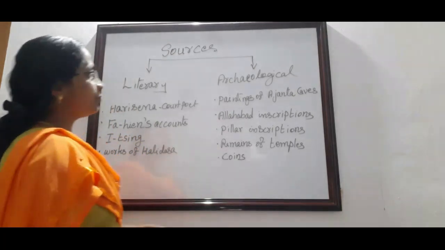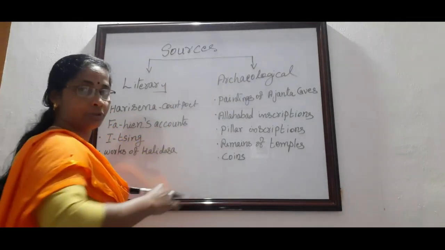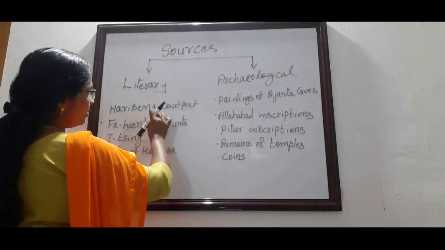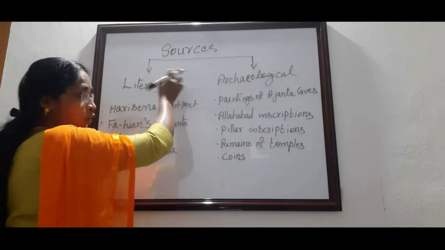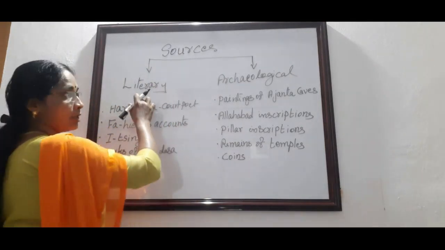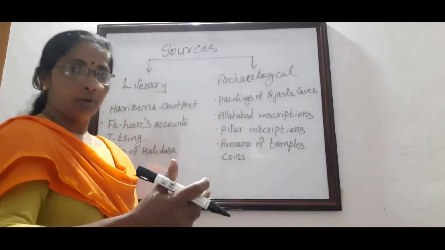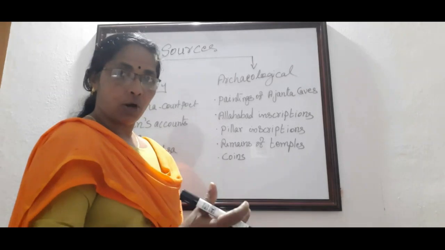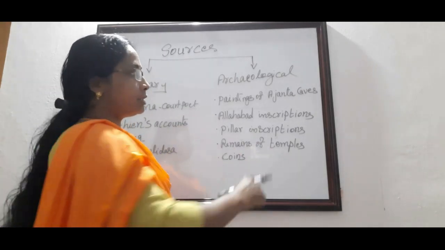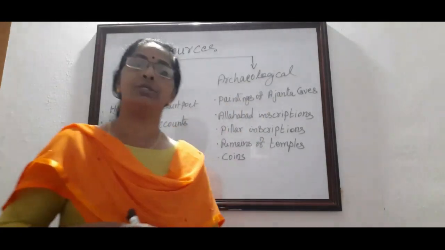Okay, thus we are using two kinds of sources. They are literary sources and archaeological sources. Written documents on paper, by the poets or the writers, are known as the literary sources. Archaeological sources means the remains we got either from underground of the earth or from existing monuments. Those are the examples of the archaeological sources. I hope it is clear for you.